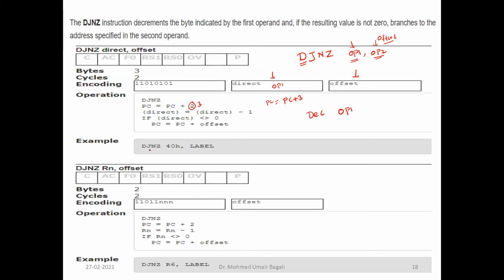Say for example, decrement, jump, non-zero 40h comma label. This label can be anywhere in the program, and that label should not be more than 256 bytes away, because the offset value can be at most FF, that is 256 bytes.